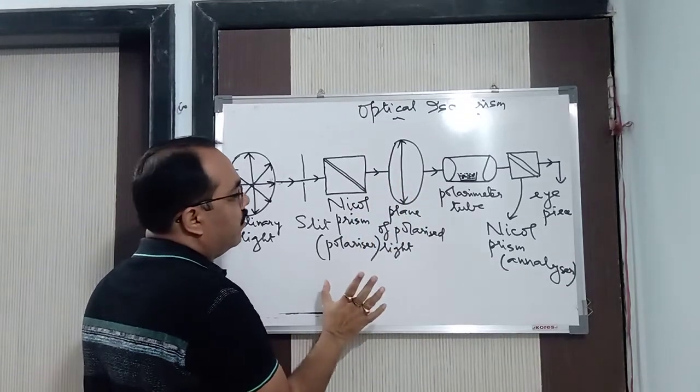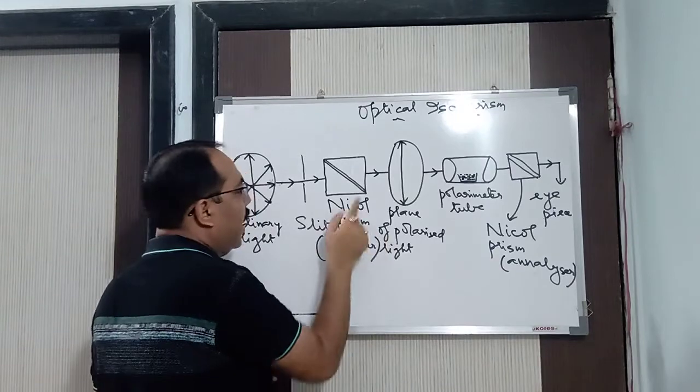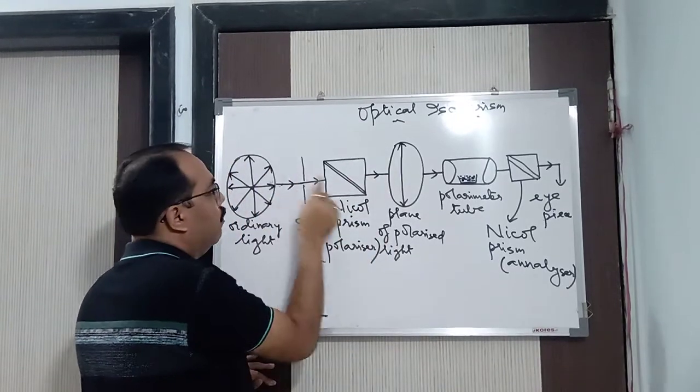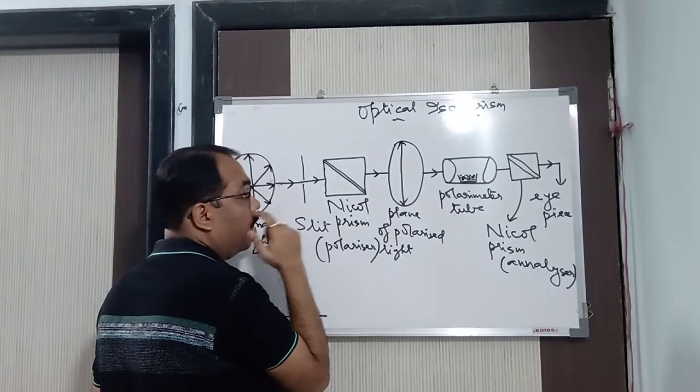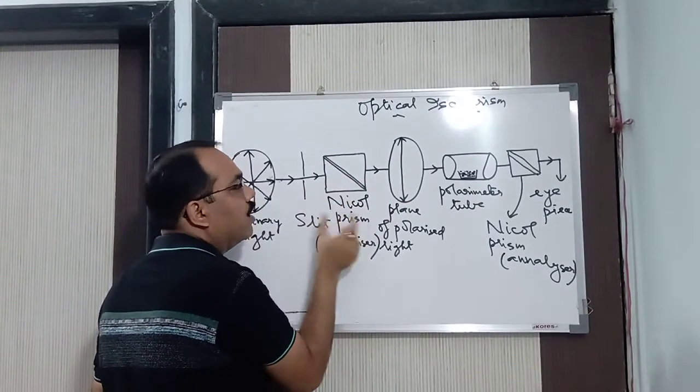Understood now what is plane of polarized light? Light, instead of vibrating in all possible planes, vibrates in one plane only. Got it? The rest of the planes will be absorbed by the Nicol prism.